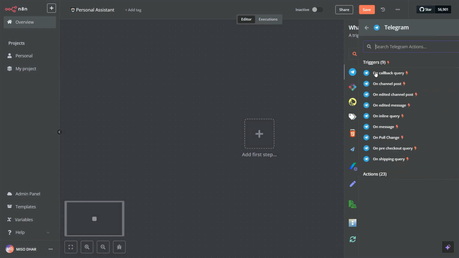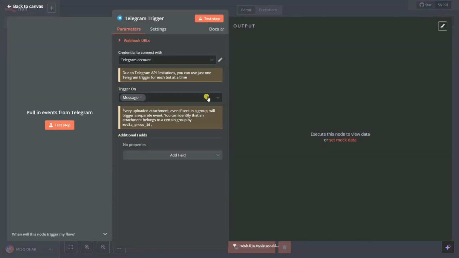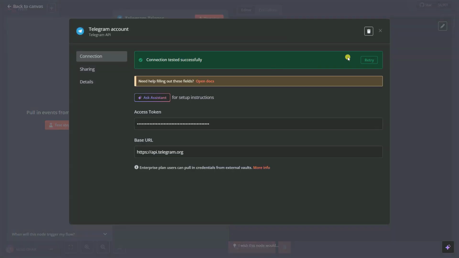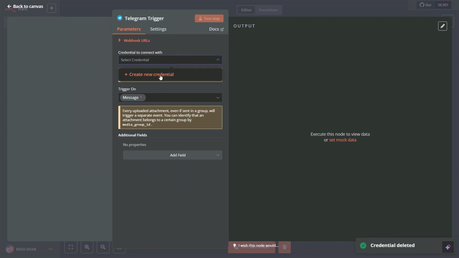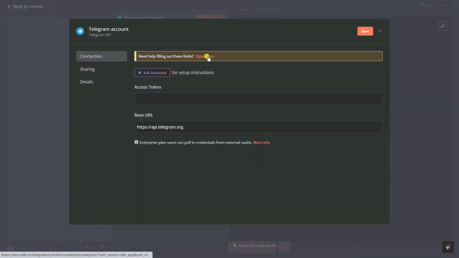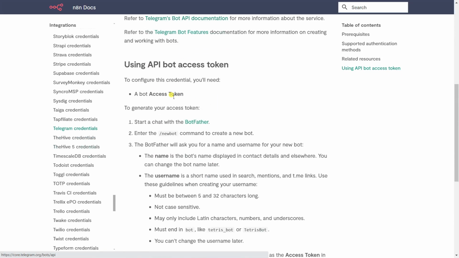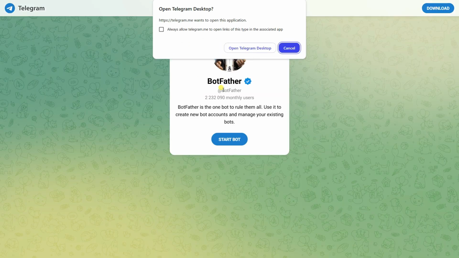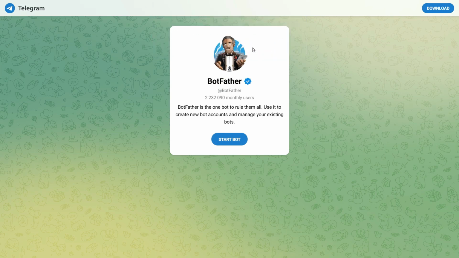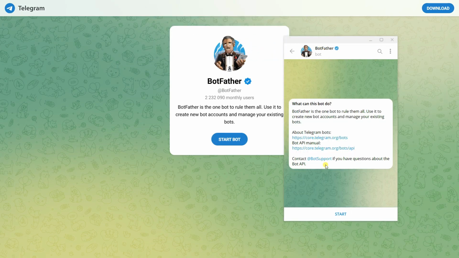Click on Telegram and then messages, and we need to select our Telegram account. It's already selected, but it's better I delete this first and create a new one. So I'm going to create new credentials, and I have to go to the docs. You can see here that in order to get your access token, you need to click on this BotFather link, and it will open Telegram desktop. If you don't have the desktop, you can use the web version as well.